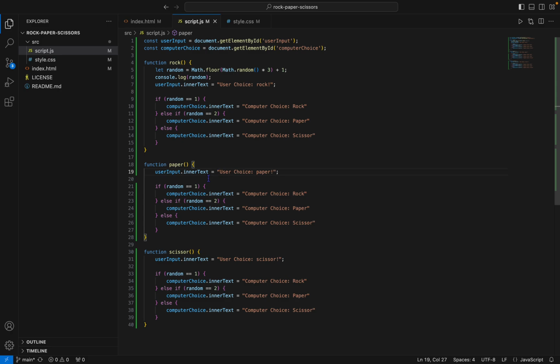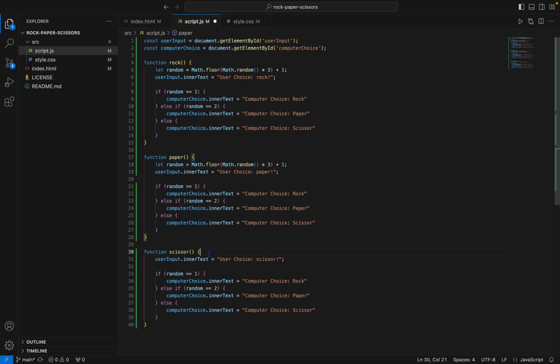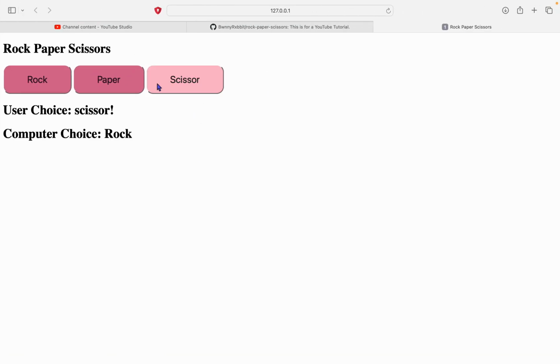Alright, so now we need to check why that is not working. Oh yeah, so it only generates if rock is pressed over here. We don't need that anymore. Up here we'll just add that. Now it should work. See?